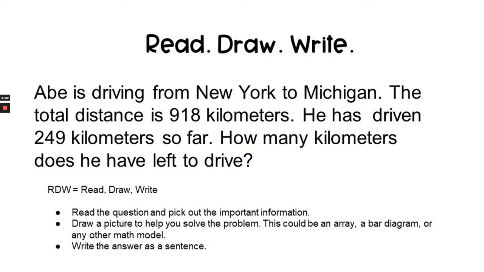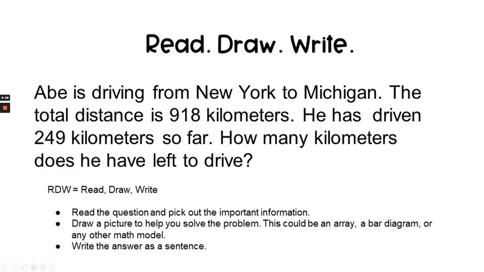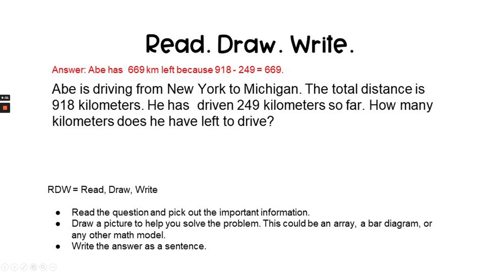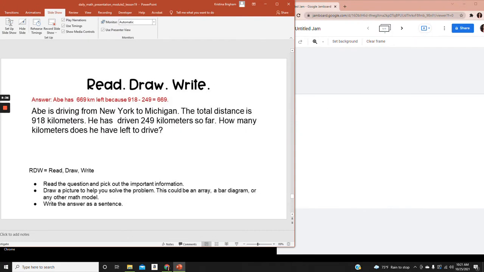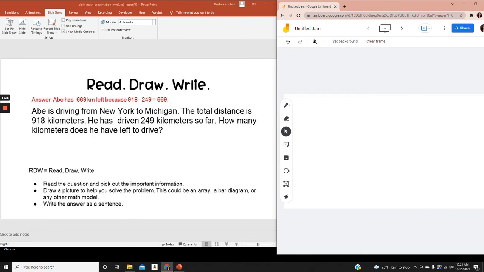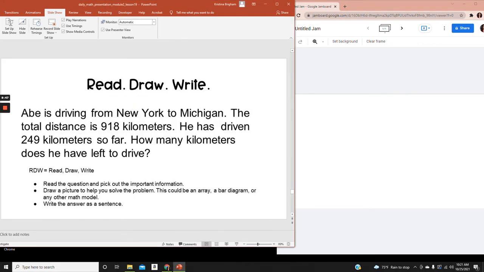So I'm going to go to my Google Jamboard. And I'm going to use a place value chart to subtract 918 minus 249.